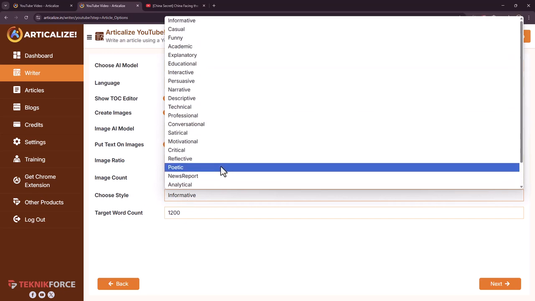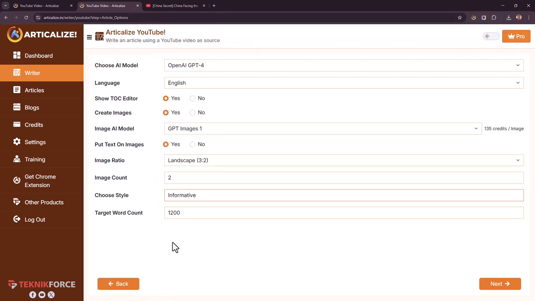And you can choose the style of the article that you want to write. So you've got so many different styles. Next, you can choose how many words you want to create. 1200 is pretty good. Just click on Next.